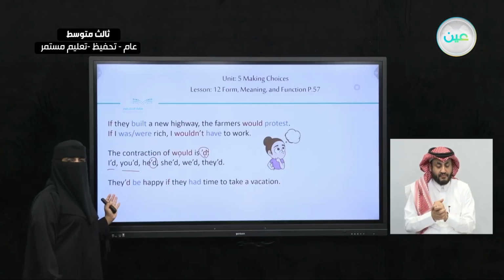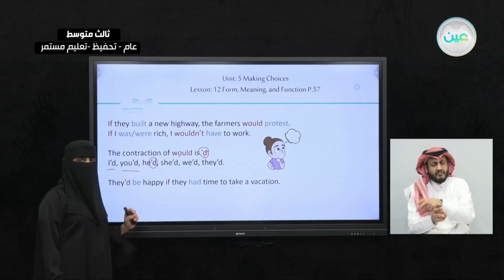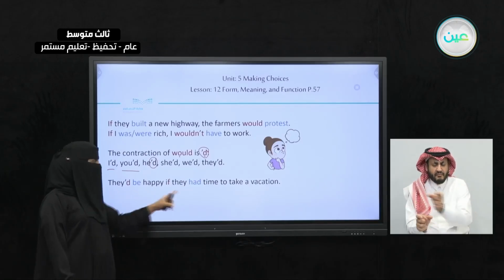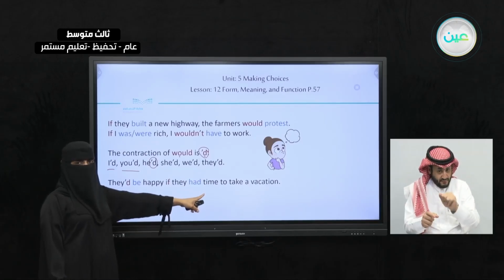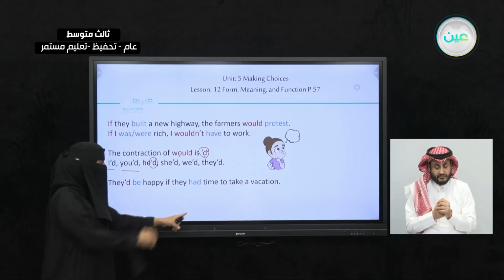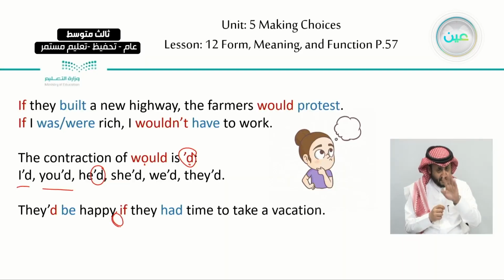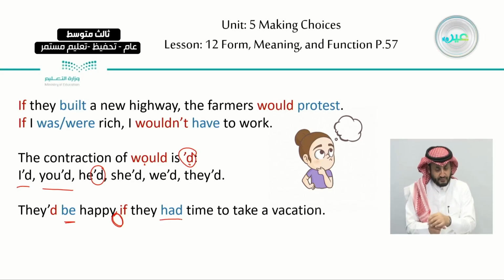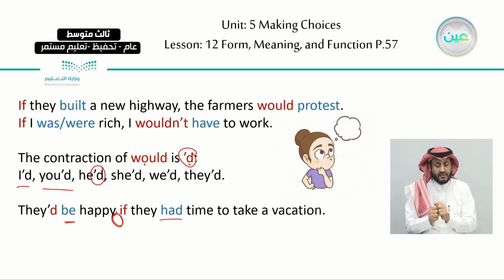Sometimes we put the if clause in the second part of the sentence. We have the main clause here, and we put the conditional, the if clause, in the second part. We don't put a comma or anything here. We just write it down. So we will start with, they would or I'd be, the base form, happier if they had, past simple, and continue the sentence without a comma or anything.